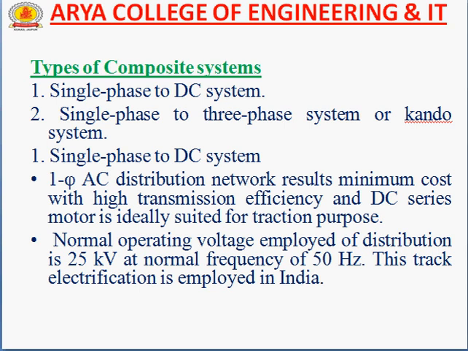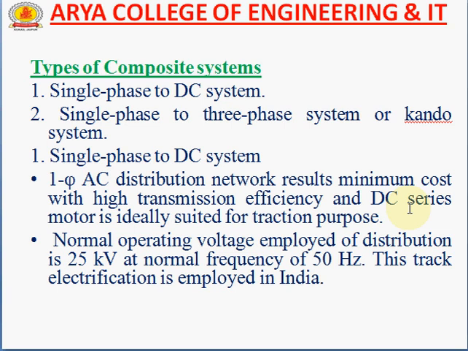Single phase to DC system means minimum cost with higher transmission efficiency, because with the help of a transformer we can step up the voltage. And if we convert the AC to DC supply, we can use the DC series motor, which is ideally suited for traction purpose, because the characteristics of the DC series motor are high starting torque and low starting current.